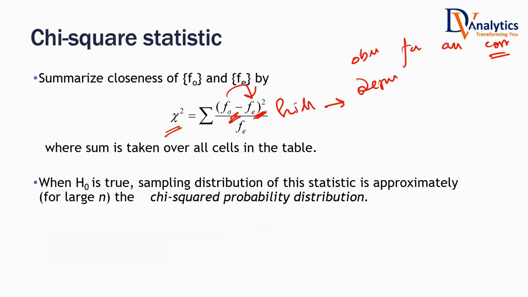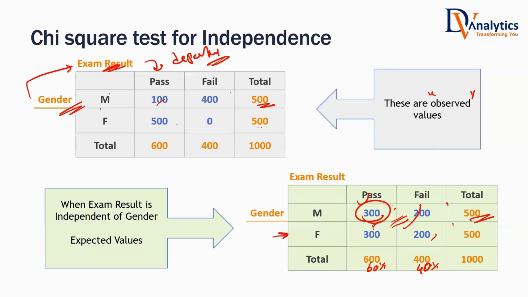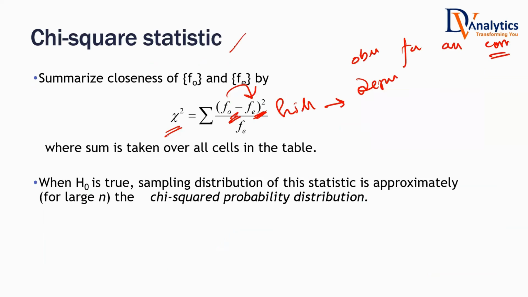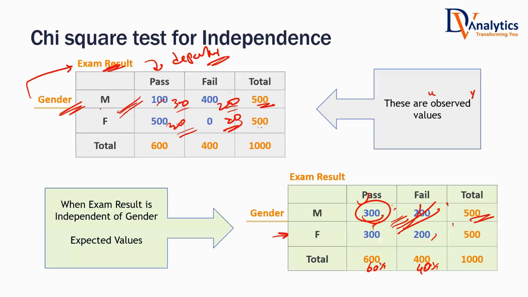When the chi-square value is 0, observed and expected are almost the same. That means here 300, 200, 300, 200, observed and expected are the same. That means this is the independence table. This is also an independence table. Both of them are independent. Chi-square test is used for testing of independence. That is done by using the chi-square value: observed value minus expected value, whole square, divided by the expected value. That whole number is known as chi-square. Based on that, the p-value is calculated, and based on that, whether two variables are independent or not is decided.